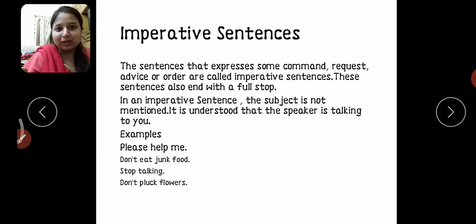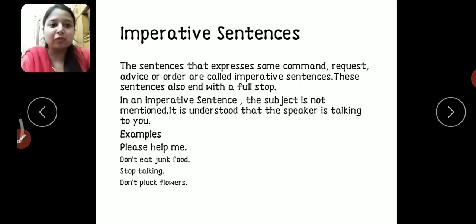Now, last but not the least, imperative sentences. The sentences that express some command, request, advice or order are called imperative sentences. These sentences also end with a full stop. Children, any sentence that gives some command, advice, order or request refers to an imperative sentence.